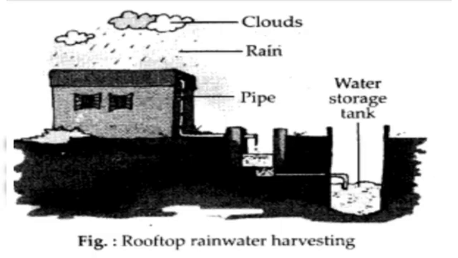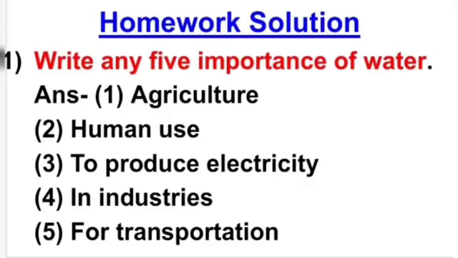So in this way we can store rainwater. And why are we storing this water? So that we can use it for doing our daily activities. So this is a method of saving water.